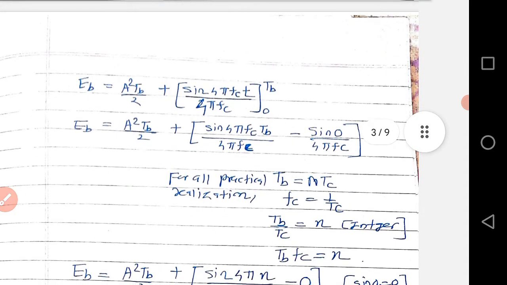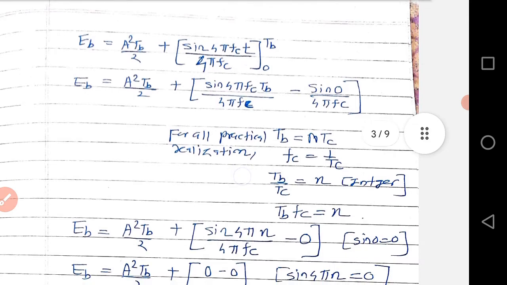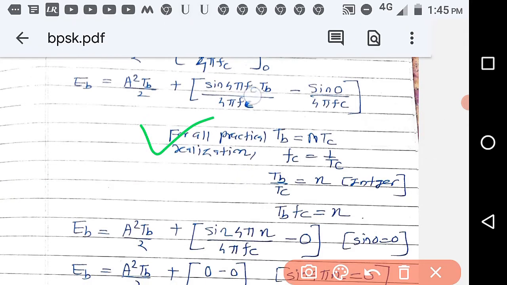So minus sin(0) by 4 pi fc. Next, this is important for all practical applications. Tb equals N Tc. Then fc we can write as 1 by Tc. So here it becomes Tb by Tc, and Tb by Tc is equal to an integer.